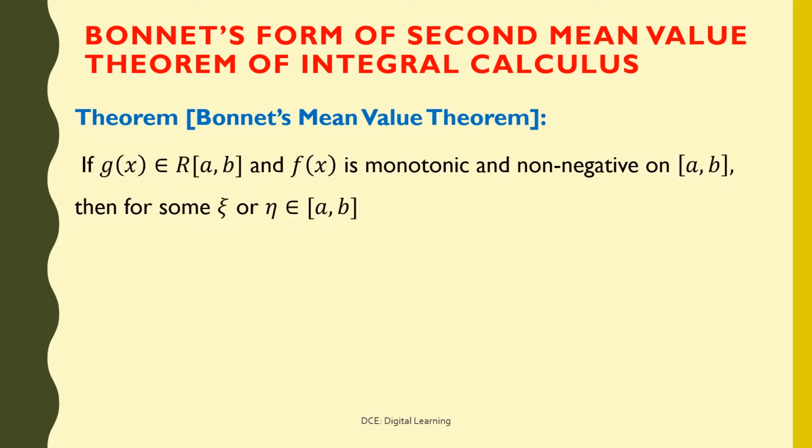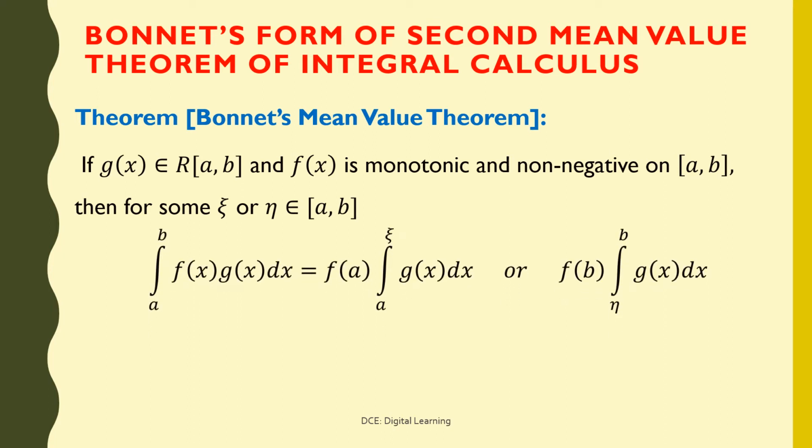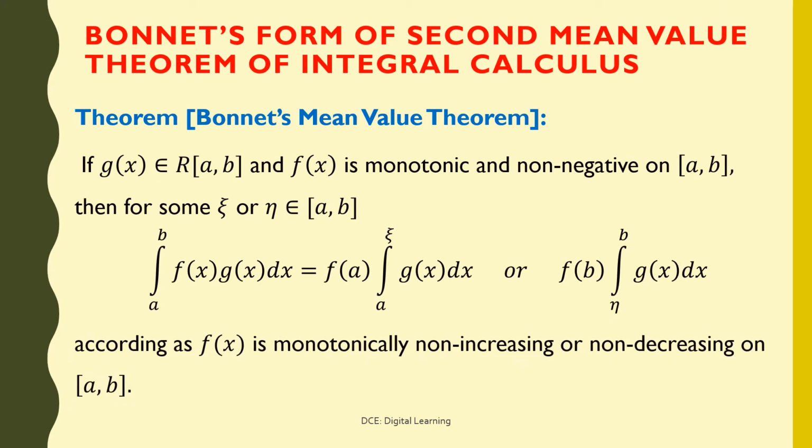If g of x belongs to Riemann integrable functions on closed interval ab and f of x is monotonic and non-negative on closed interval ab, then for some xi or eta belonging to closed interval ab, integral f of x into g of x dx from a to b equals f of a times integral g of x dx from a to xi, or f of b times integral of g of x dx from eta to b, according as f of x is monotonically non-increasing or non-decreasing on closed interval ab.